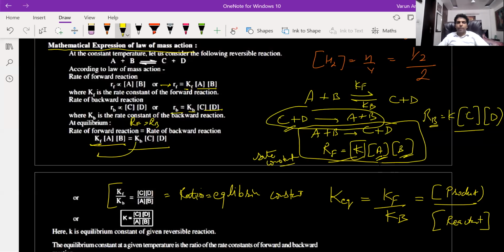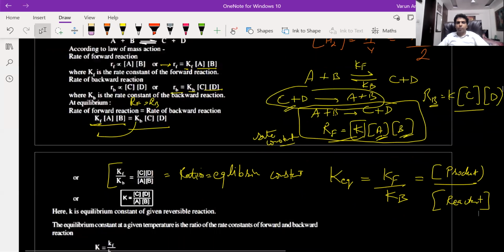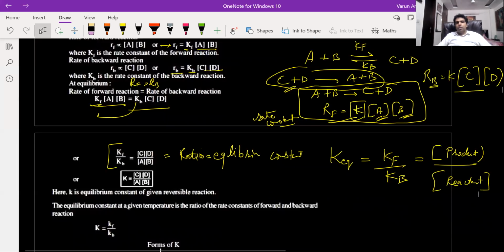Sir, if we take an aqueous solution, let's say a neutralization reaction, everything would be in aqueous state, right? So will the active masses be 1? Sir, if we take a reaction in which both the reactants and products are all in aqueous solution, so active mass would be 1, right? How do we calculate the equilibrium constant for such a reaction?